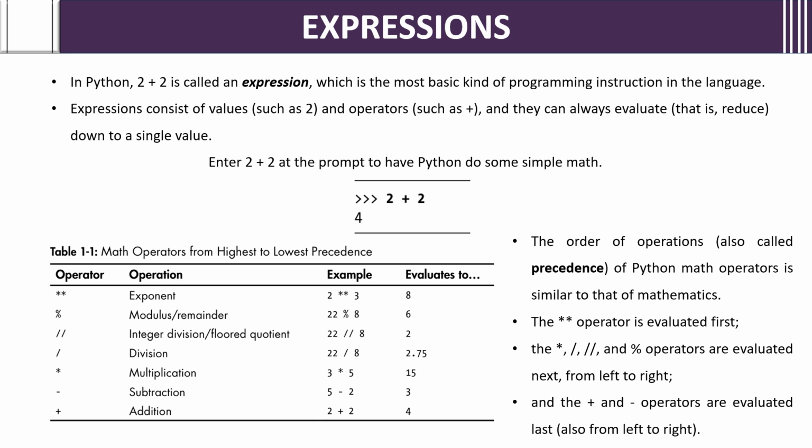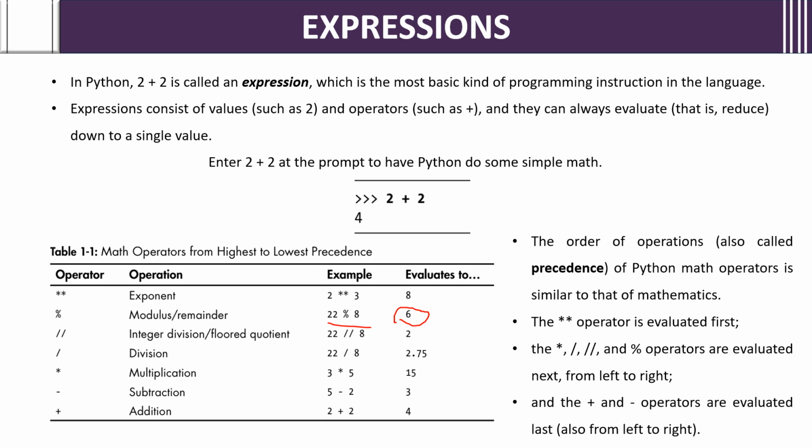What modulus does is, when you divide 22 by 8, it gives the remainder value. For example, 22 by 8 means 8 twos are 16. So 22 minus 16 you will get as 6. Right? So like that the modulus operator works.